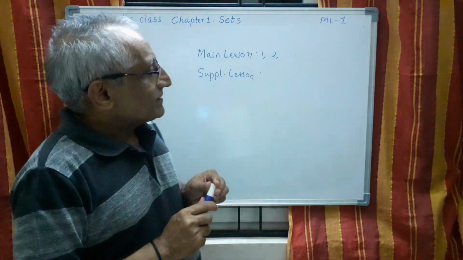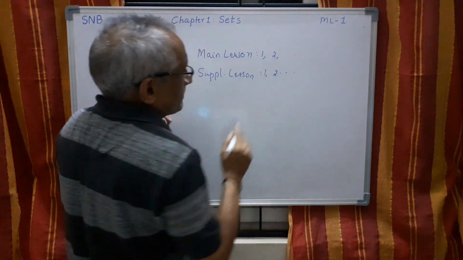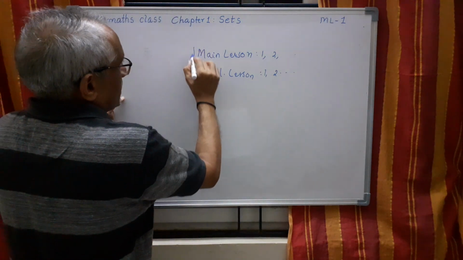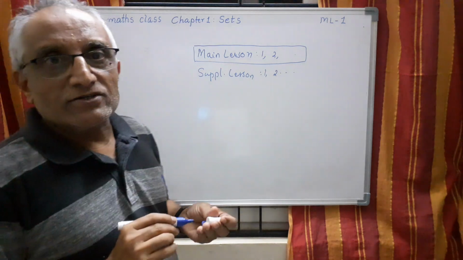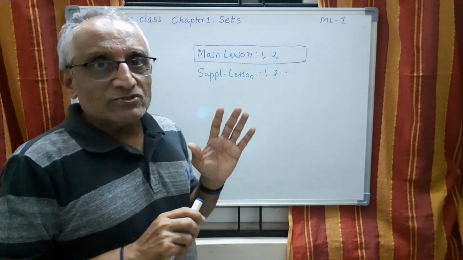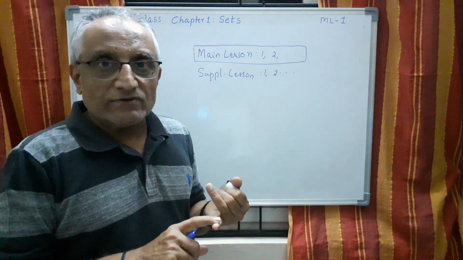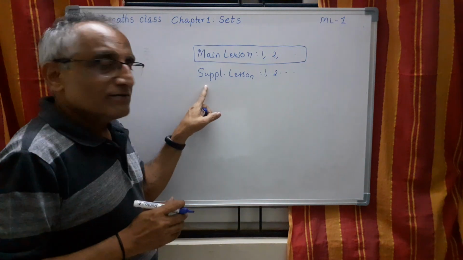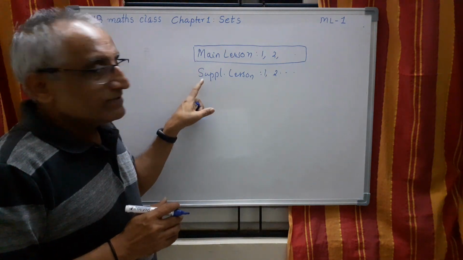I feel it is very convenient for the students. If you understand all the main lessons, that means you have understood every concept properly. In mathematics, once you understand the concept and the formula, how to derive everything, solving problems becomes very simple. But if you don't understand here, this becomes difficult.